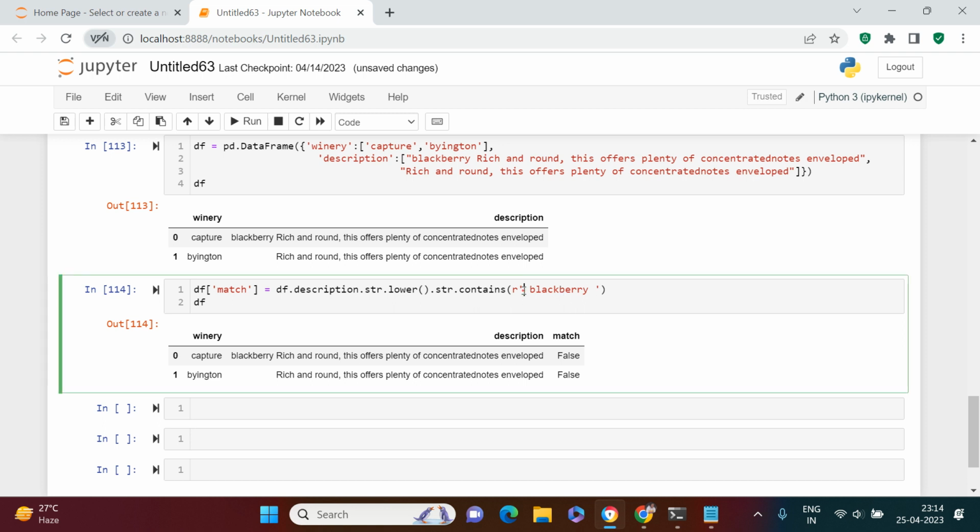So for that, there is another case. The best recommended way is to use the boundary regular expression. So you don't have to do anything, just put \b, and at the end also put \b, right? So here it might be looking confusing for you, right? But don't get confused, because see, this b is independent from blackberry, okay? So you just need to put \b at the beginning and at the end of this word which you are looking for.